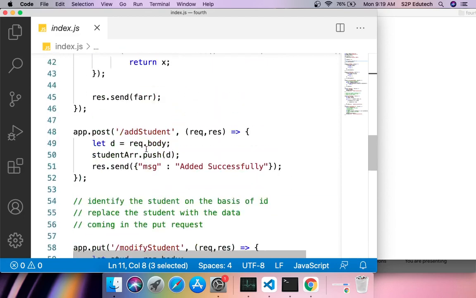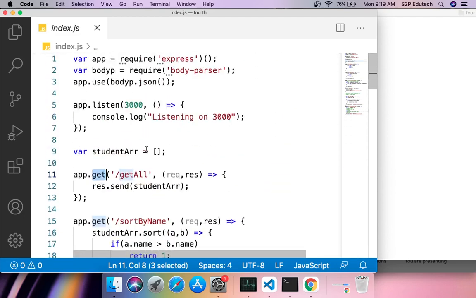Right now, this is only for one array, which is student. Try to imagine that in a big application, how many such different entities would be there. Student is an entity. In the same way, there can be many such entities.